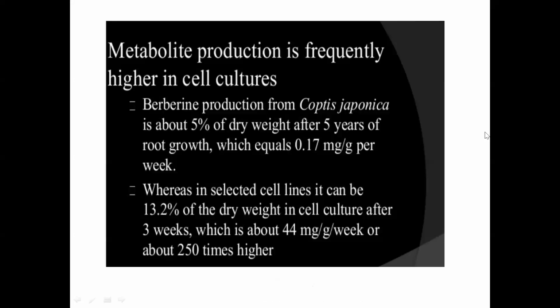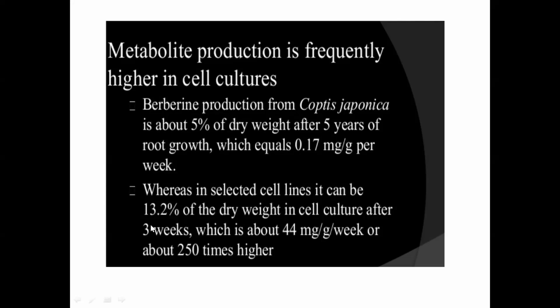So in this case, they have seen that instead of using the whole plant itself for extracting, with cell cultures the yield has come very high. To quote a few examples, berberine is an alkaloid which is produced from Coptis japonica. 5% of dry weight after 5 years of root growth, if you take from the plant as such, you can get only 0.17 mg per gram.